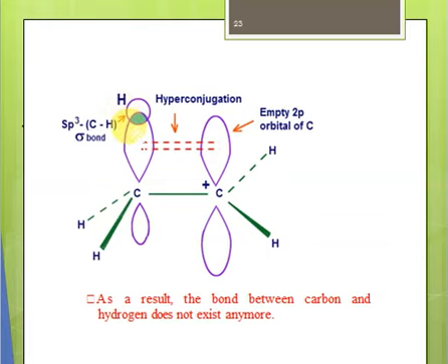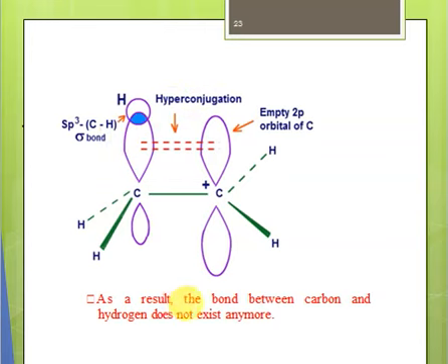So what happens is that the hydrogen gives its electrons, or shifts the electrons, into the sp3 orbital, right? The bond of hydrogen and carbon is breaking now, and both electrons are shifting in sp3. This sp3 orbital is overlapping with this empty p orbital, right? So the electron has shifted from hydrogen to carbon, and now it is shifting towards this p orbital. Electrons are not fixed between carbon and hydrogen, but they are shifting between carbon and carbon as well. This is delocalization of the sigma bond, right? This interaction, the overlapping of the sigma bond with this empty p orbital, is known as hyperconjugation.